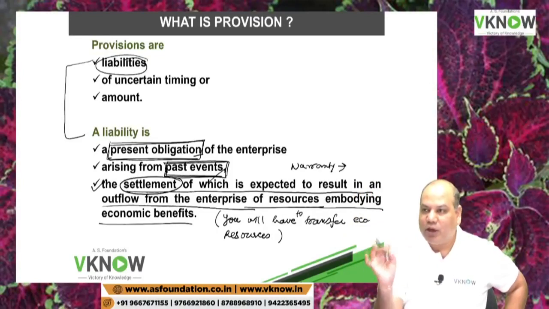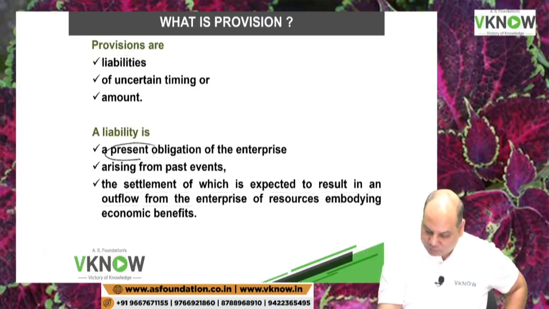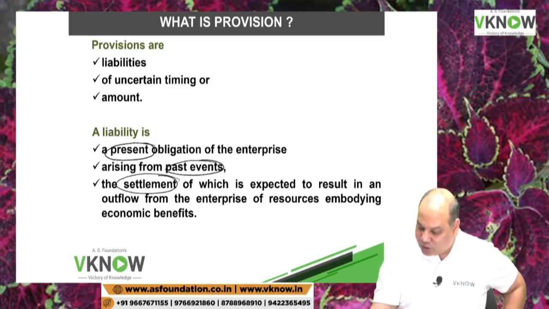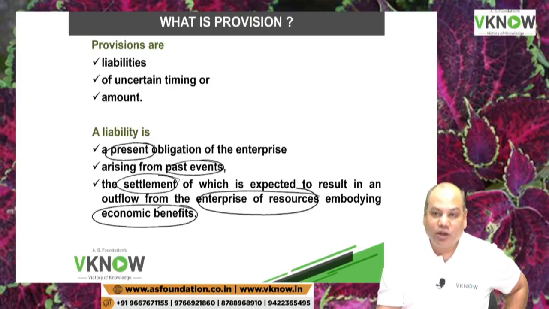So when is an obligation a liability? It should be present obligation arising out of past event. Settlement of that obligation is expected to result in outflow of resources having economic benefits for the enterprise. If these conditions are not satisfied, then it is not a liability.